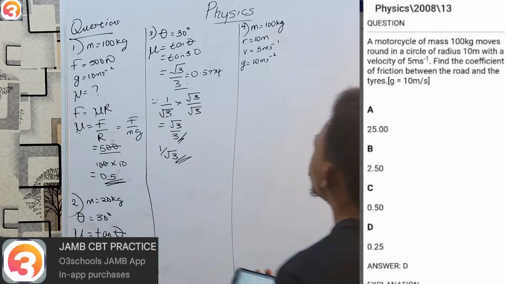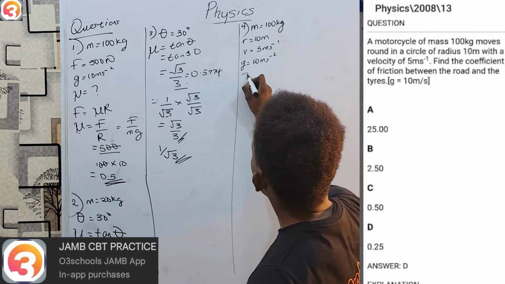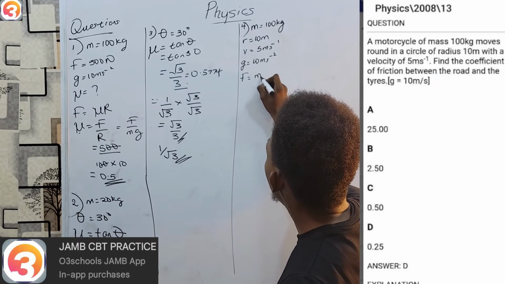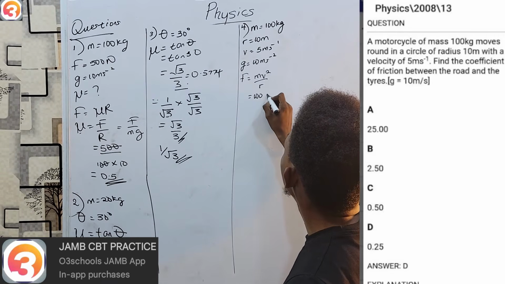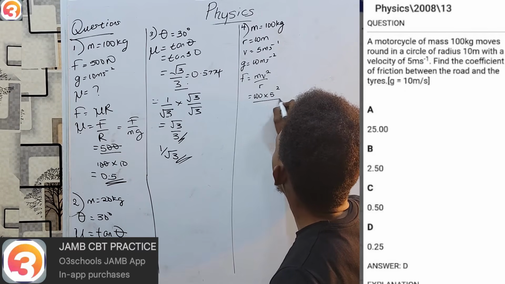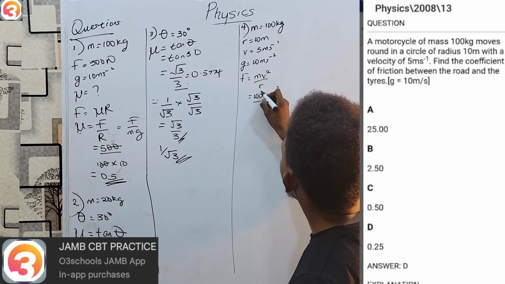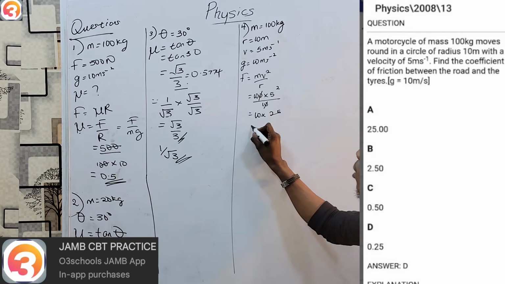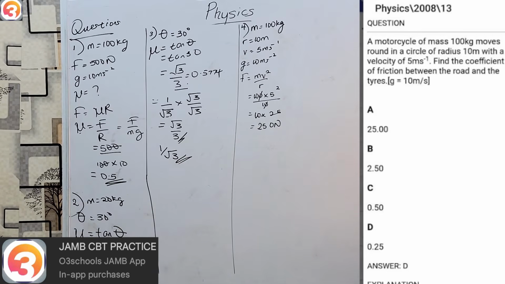Now, this might seem a little bit difficult, but just remember, if any object is moving around in a circle, then we should be looking at centripetal force. And centripetal force F equals mv squared over r. So that will be 100 times v squared, v is 5 squared, over r, which is 10. So 0 cancels 0 here. This will be 10 times 25. And that will give me 250 Newton. So that is the force.